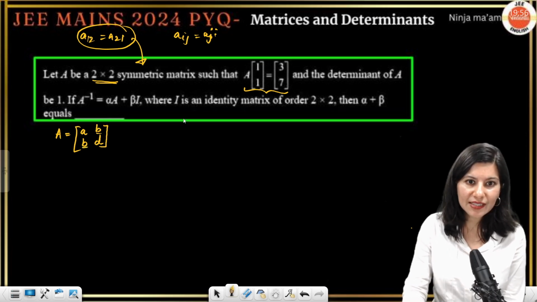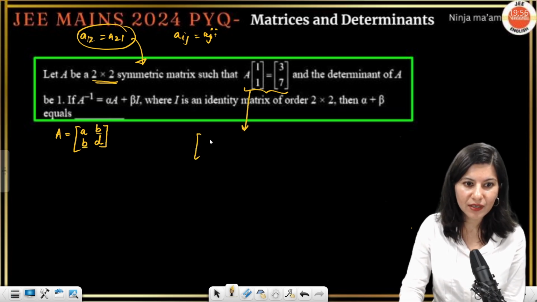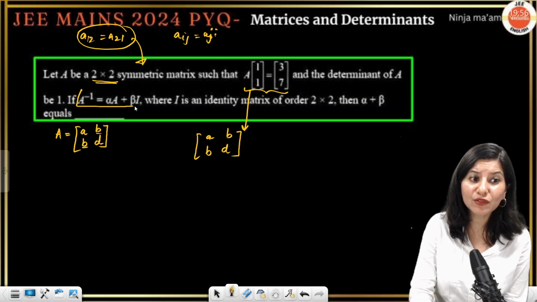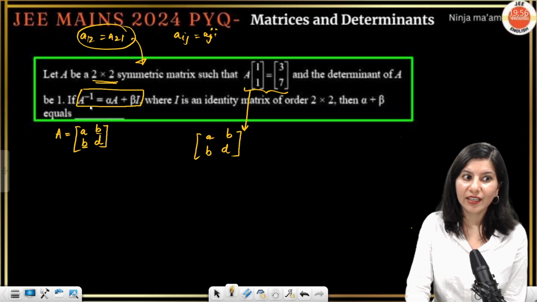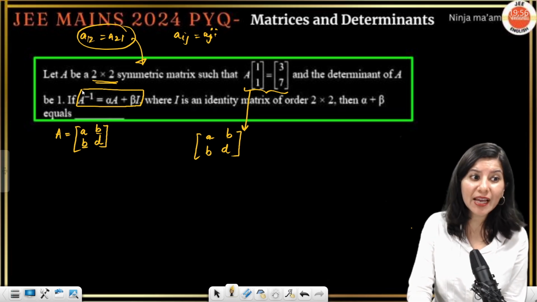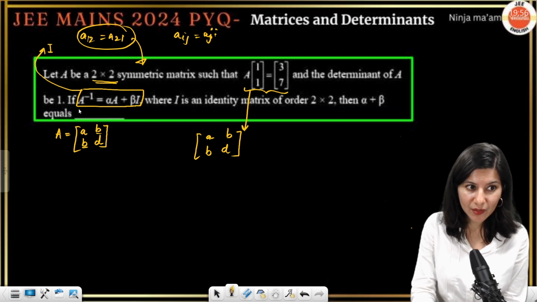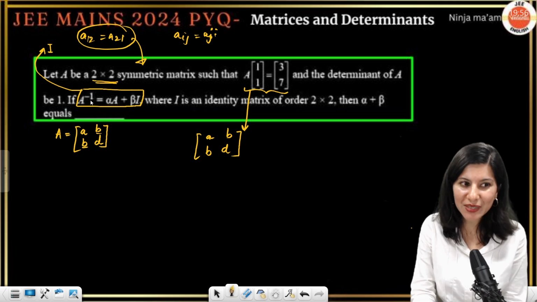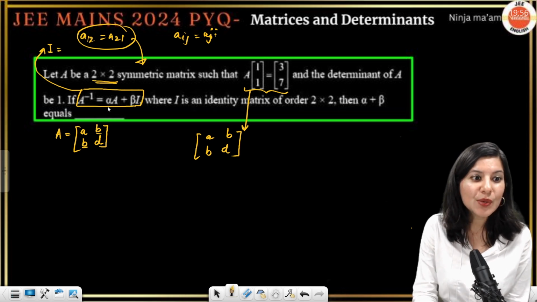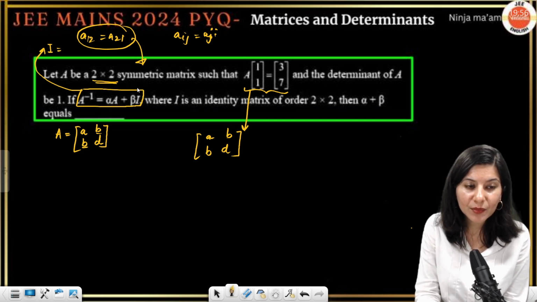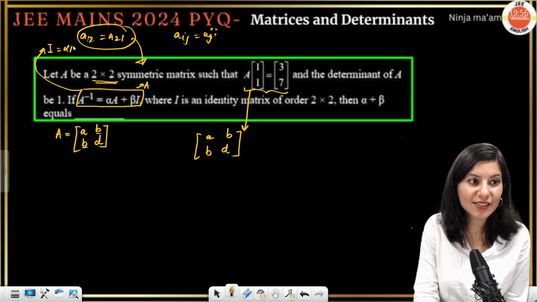Let's take this and now put this value of A over here. So AB and BD. Can you see we have to form a polynomial over here? If you're not able to see, let me show you. Multiply A over here, you will realize. If I multiply A, I get I, because A into A inverse is I, equal to alpha A. So again multiplying A over here, alpha A squared, did you notice? Plus beta A. So this is a polynomial, right?